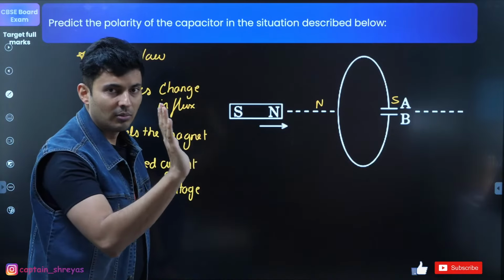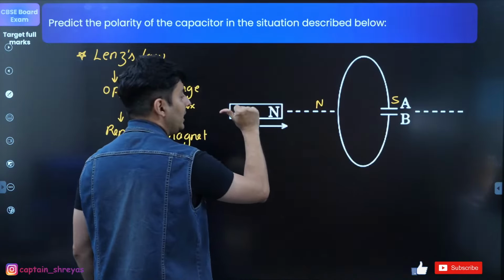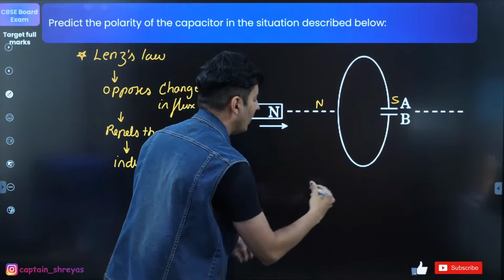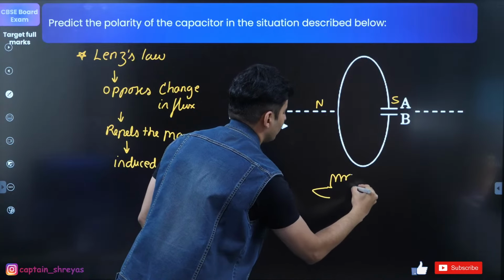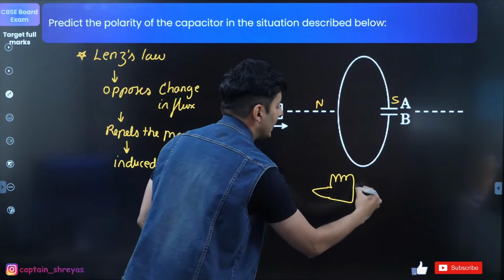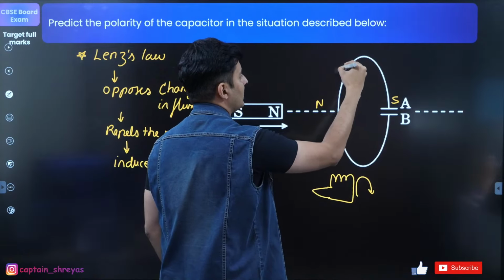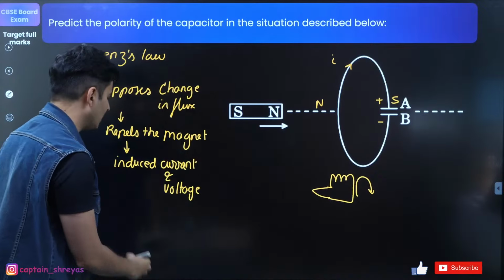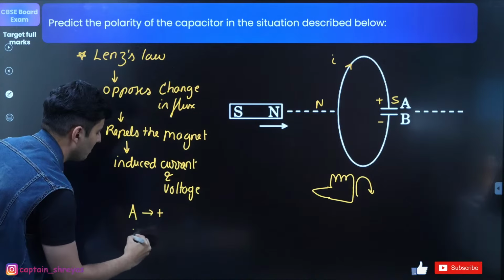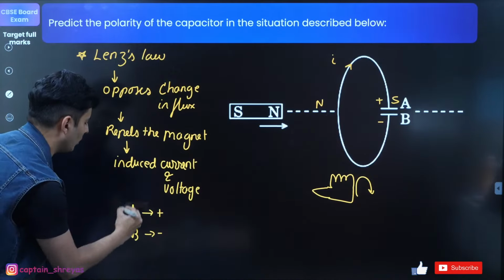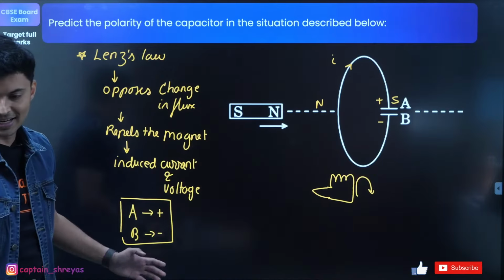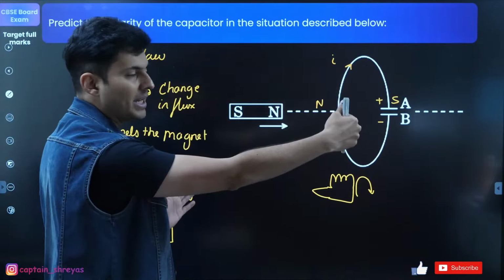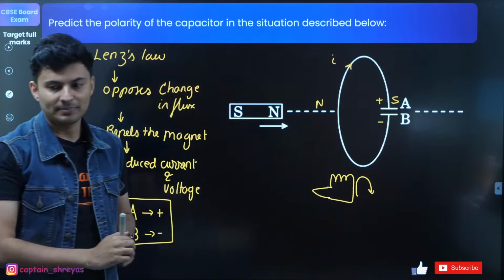Now you use your right hand thumb rule. Point the thumb in the north direction, and your fingers of the right hand will curl like that. So that means the current is going to go like this, guys. If the current goes like this, obviously the positive charge will be here, negative charge will be here. So hence A will be positive, B will be negative. These are the polarities. So you're going to block this and keep. That's it. That's the answer. Very nice. No, it is not anti-clockwise, it is clockwise. If you look at it from here, it is going to be clockwise direction.